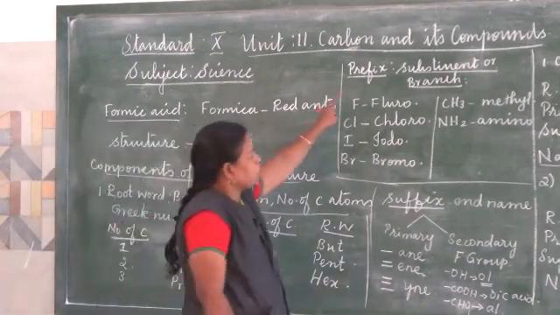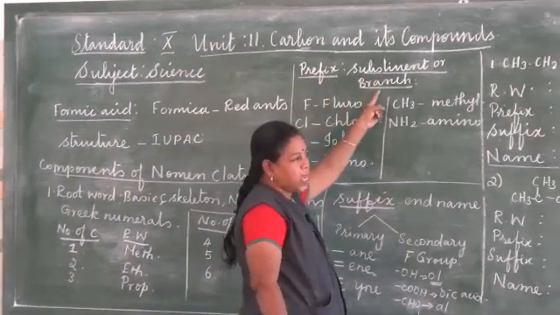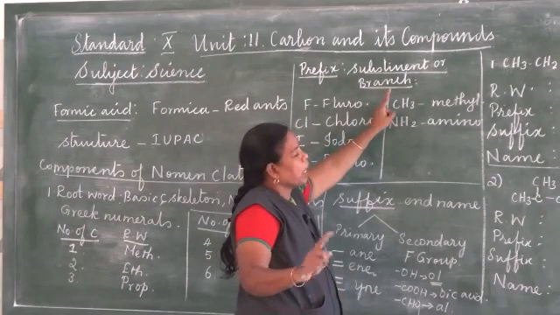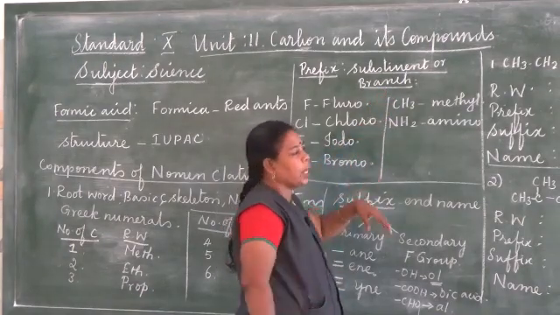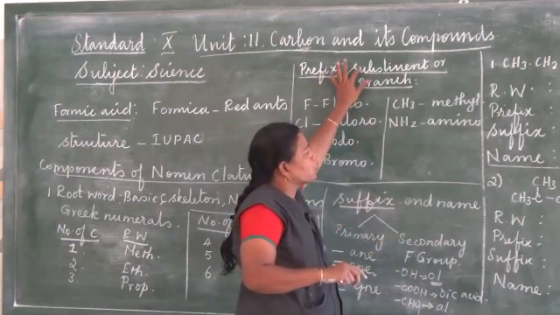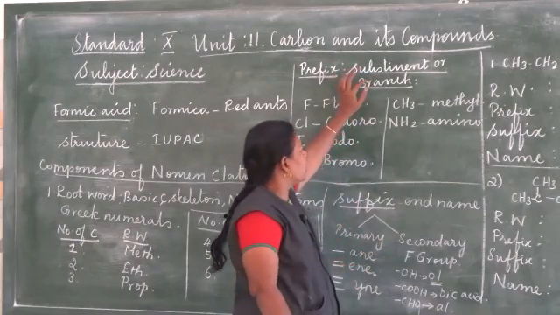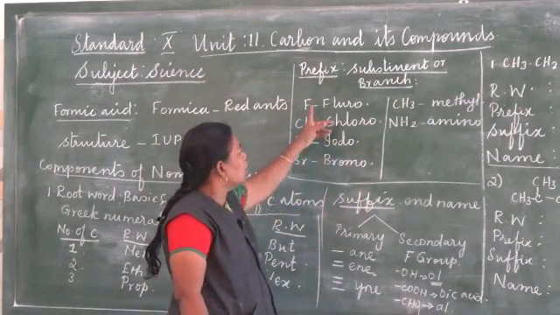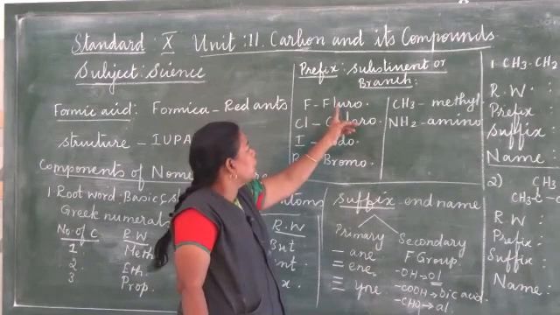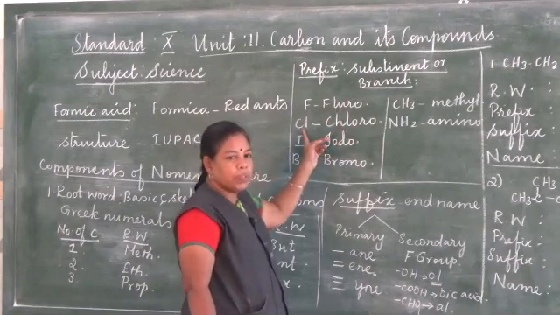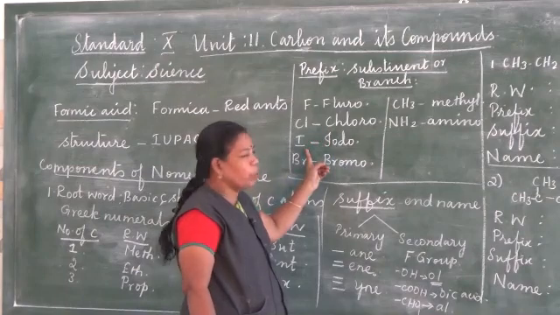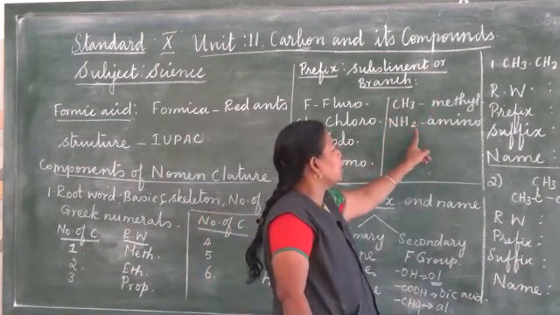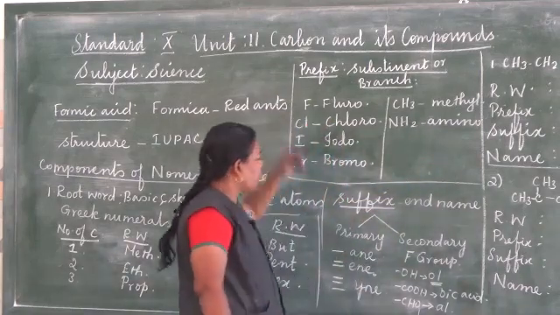And then the prefix represents the substituent or branch that is linked with the carbon atom except hydrogen atom. The carbon atom is always connected with hydrogen atoms, except those. What are the substituents or branches linked with the carbon atom? That will be the prefix. And some of the prefixes I have described here. Fluorine means we use the prefix fluoro. Chlorine means chloro. Iodine, iodo. Bromine means bromo. CH3 means methyl. And NH2 means amino. So these are the prefixes we will be using.